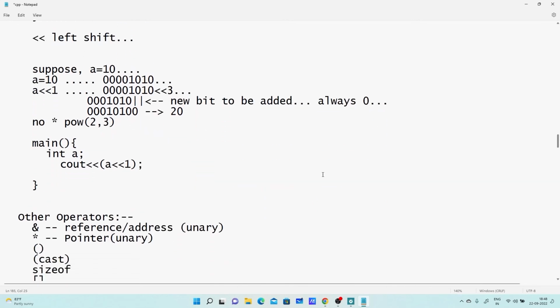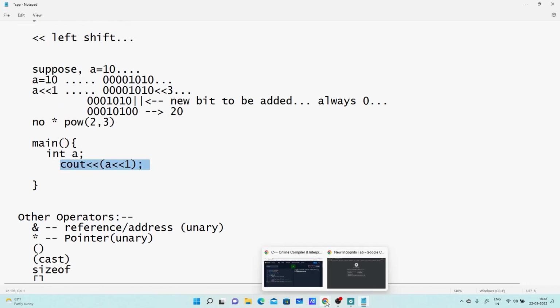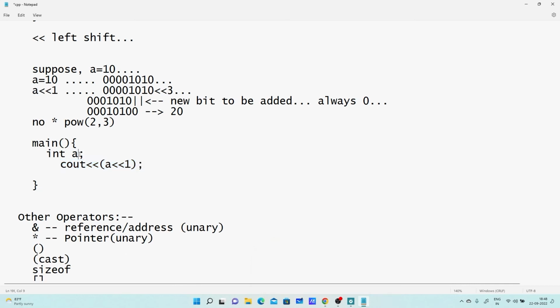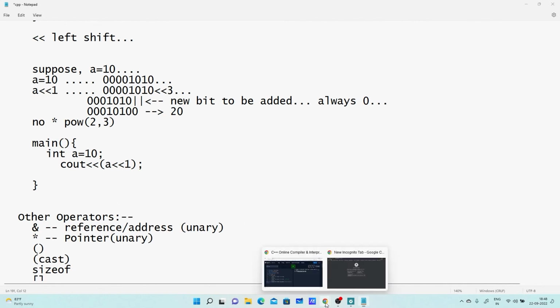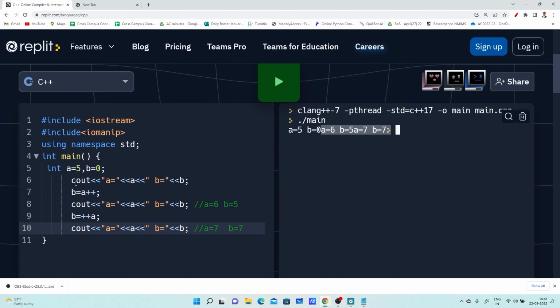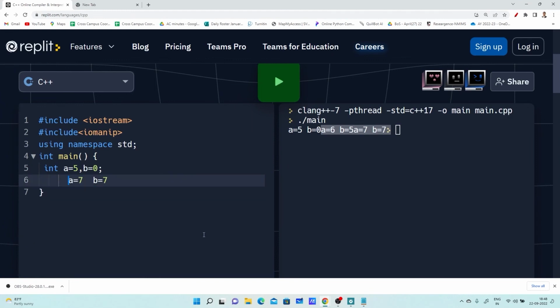So let us check here. Let me execute this particular statement by considering a equals 10. Here I have not initialized a to 10, so let me initialize it. Integer a equals 10, and then this. I am shifting one bit to the left-hand side. So what will be the result? 20. I am shifting 3 bits to the left-hand side. What will be the result? 80.